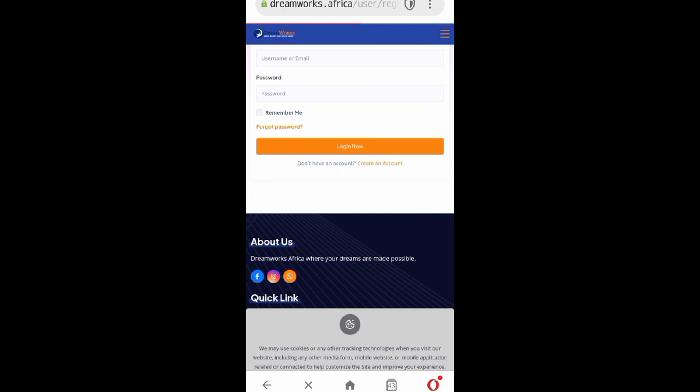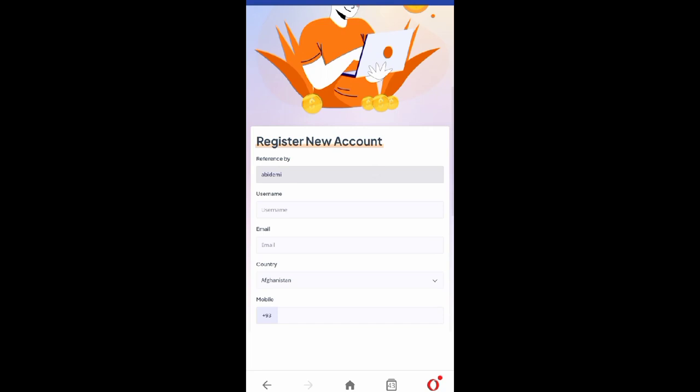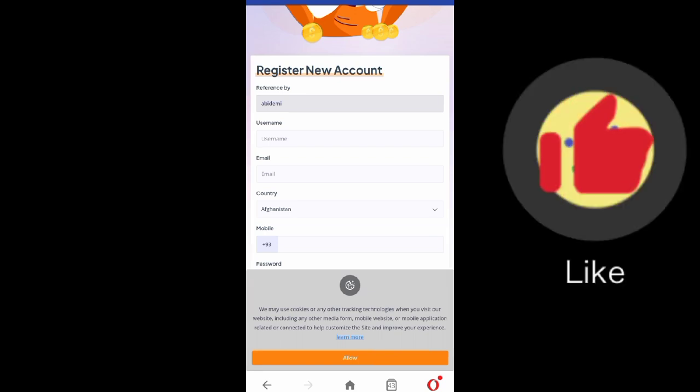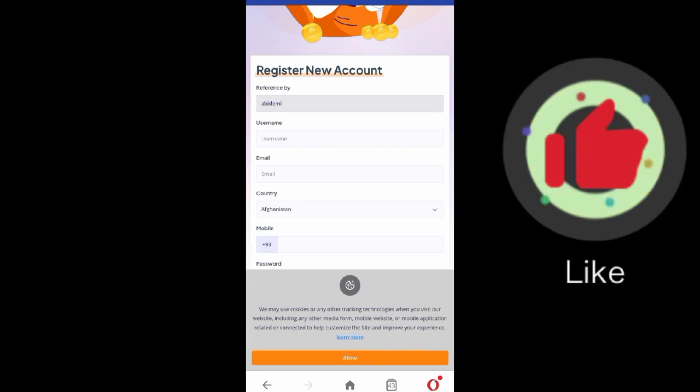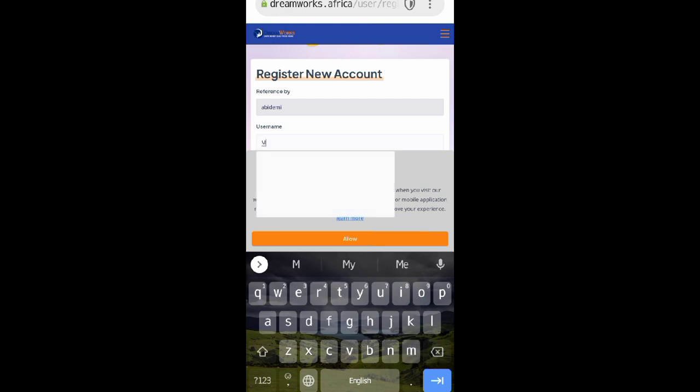I want to register a new account now. I'll click on create an account, then it will bring me to this place. This Abidemi here is my username over there, because I followed my referral link. That's why I'm seeing Abidemi. And listen here, this is where you enter your username, but don't start with a capital letter. Your username should be small letters all through. Let me think of one name. Mary Jesus, yes.